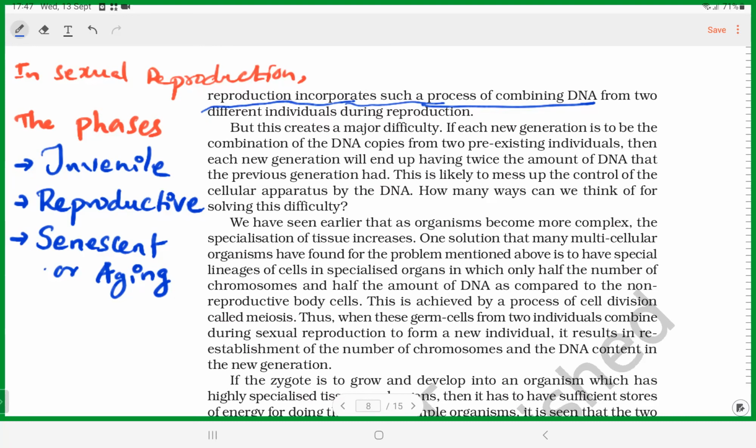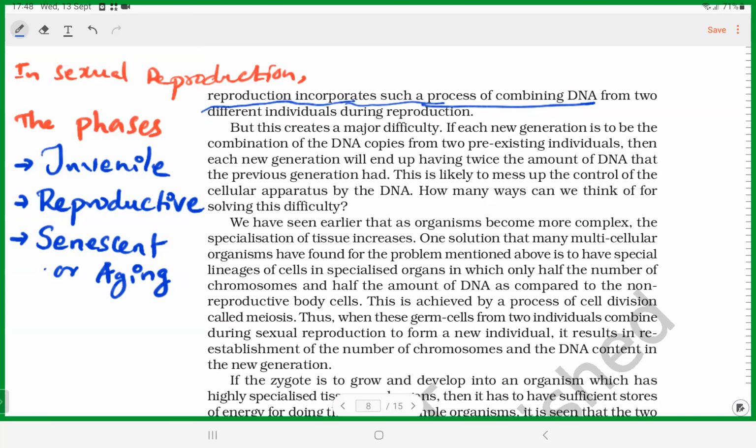Anyway, the potentials if they have, that period is actually called what? Reproductive phase. And then senescent phase or aging phase in women after menopause. That is aging phase. So finally it ends with death. So birth to death is the life cycle, and then three phases it is separated: juvenile phase, reproductive phase, senescent phase in all sexually reproducing organisms. So this is common in all sexually reproducing organisms.